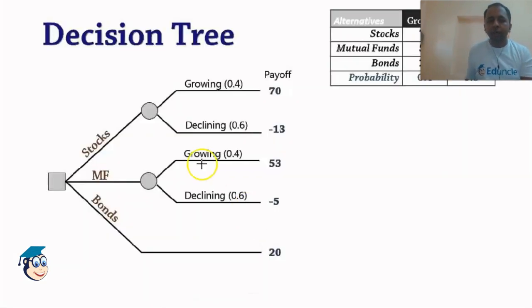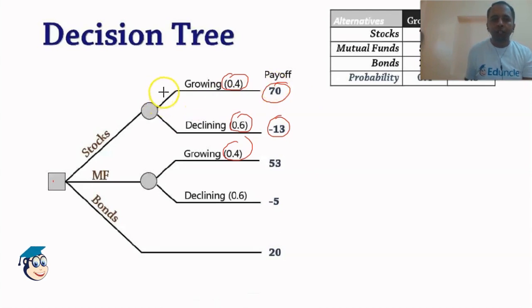So say for example, this is a decision tree. This is the decision node, and this circle shows the chance node. These are the probabilities associated with all the outcomes, and these are the expected payoffs. So how will we do it? We will go with the rollback technique.